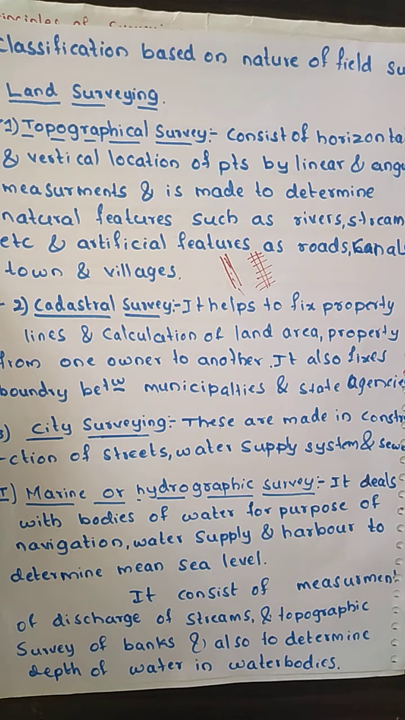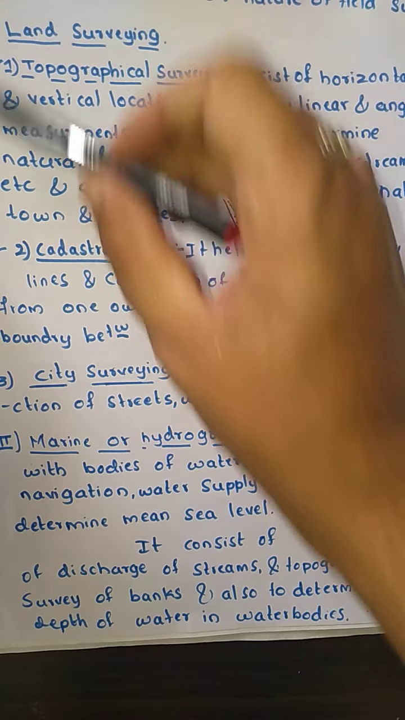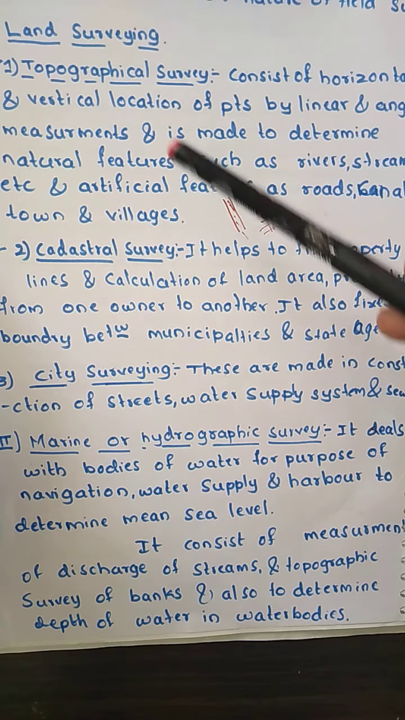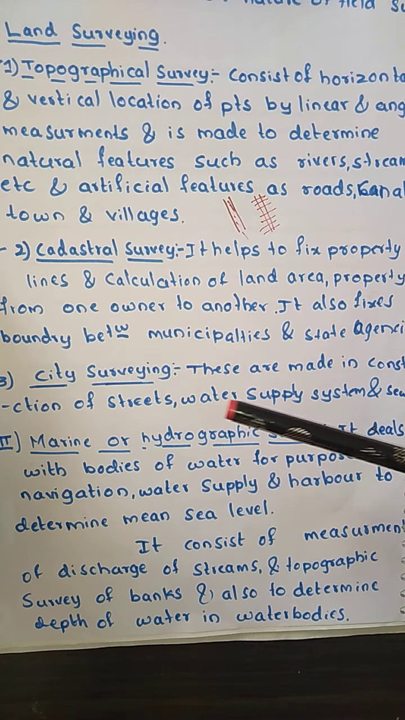Then city surveying. This type of survey is helpful in the construction of streets, water supply systems and sewer lines. So city surveys are made in connection with the construction of streets, water supply systems, sewers and other works. Then the classification based on the objective of a survey. Here, the classification based on the nature of the field is land: topographical, cadastral and city.